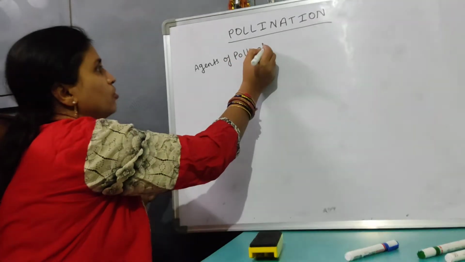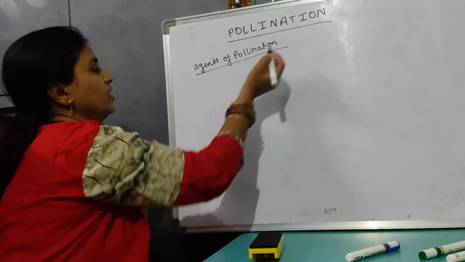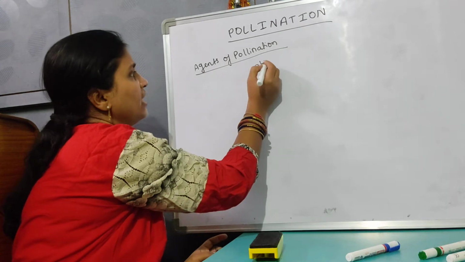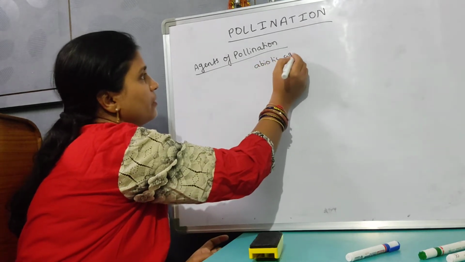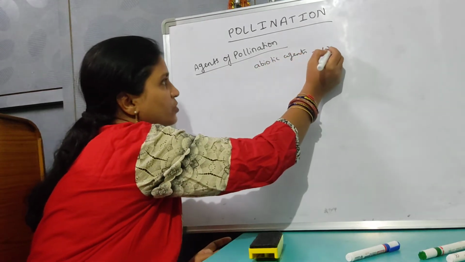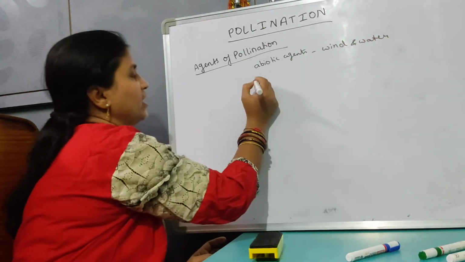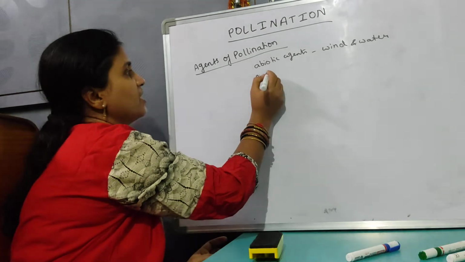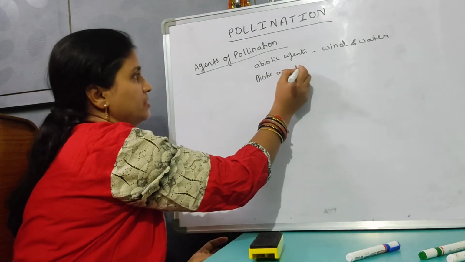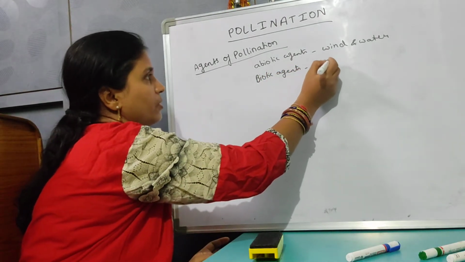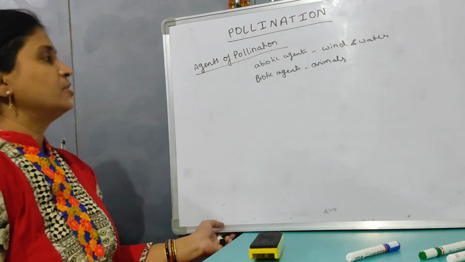Agents of pollination. Here abiotic agents are there, such as wind and water. These are abiotic agents. Biotic agents are animals. Okay.